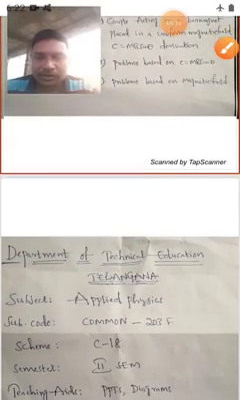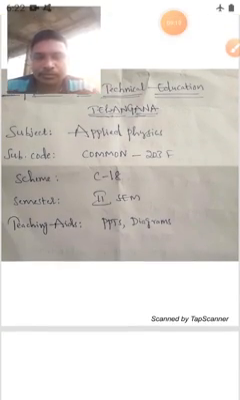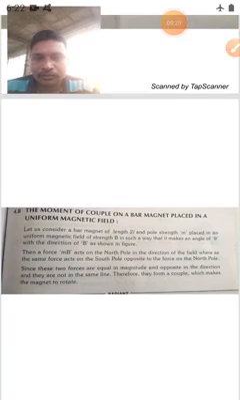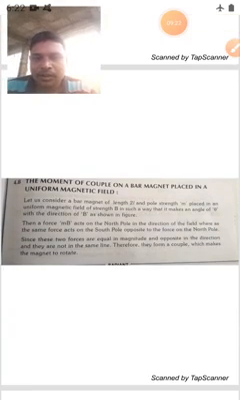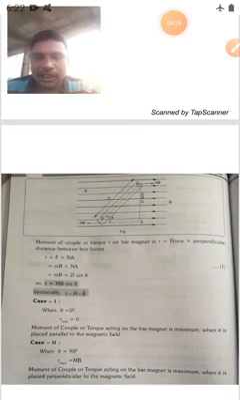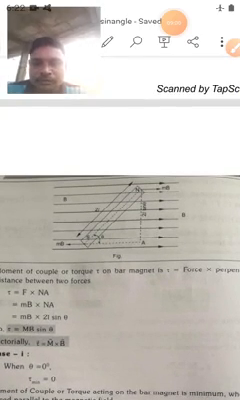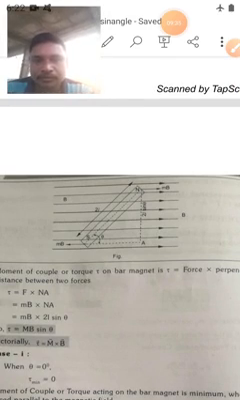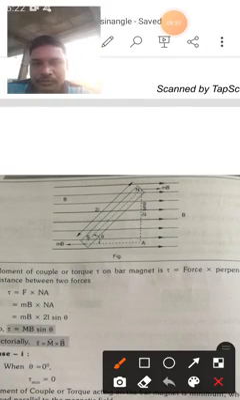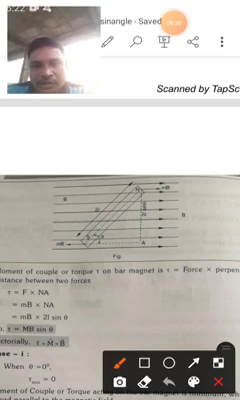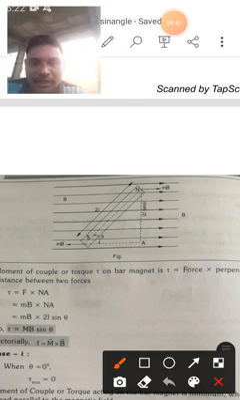Let's start our session. The moment of couple on a bar magnet placed in a uniform magnetic field. Before going to this, we go for the diagram first. See here, please watch this diagram. Here a bar magnet is placed in a uniform magnetic field. If you observe, these are all the lines of force.